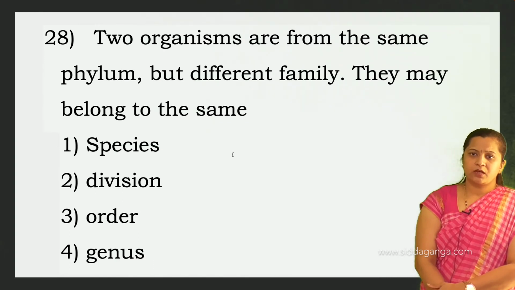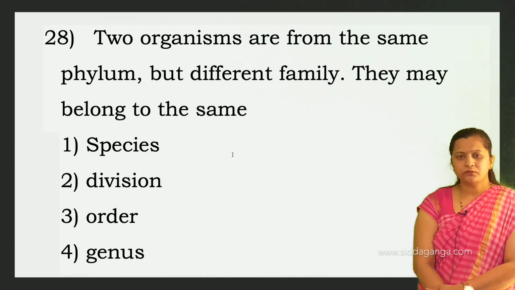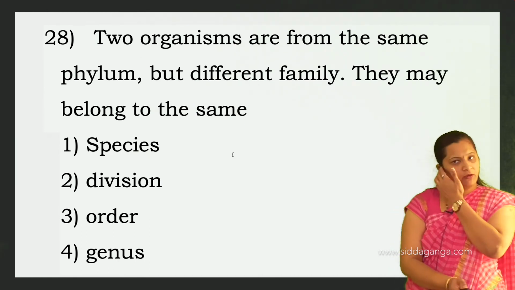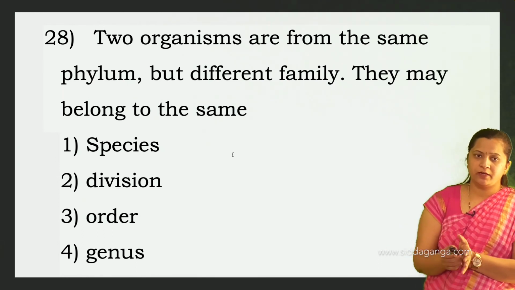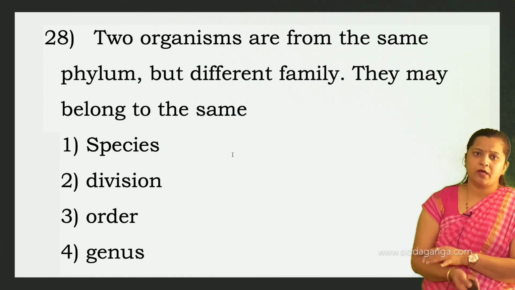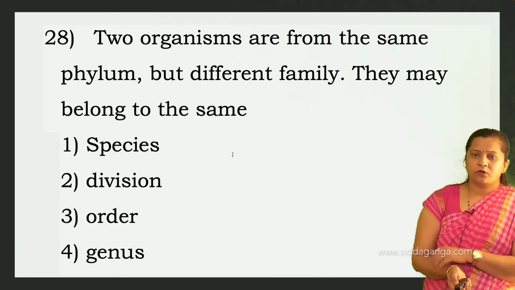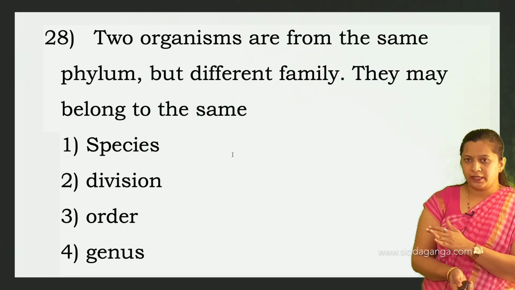Two organisms are from the same phylum but a different family. They may belong to the same what? For example, if you take a dog and cat, both belong to the same phylum, Chordata, but different families. Cat belongs to family Felidae and dog belongs to family Canidae.